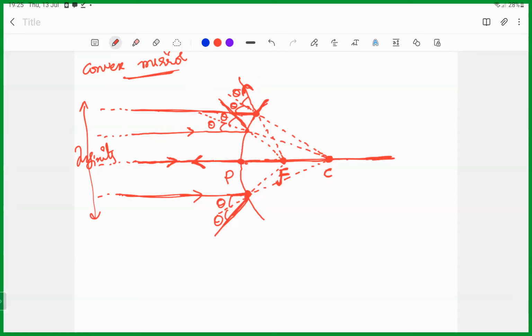This point is called the principal focus of the convex mirror. The principal focus is represented by capital F. The distance between the pole and the principal focus of a spherical mirror is called the focal length. It is represented by small f. So it seems like the rays are coming virtually from F, the principal focus, in the case of a convex mirror.